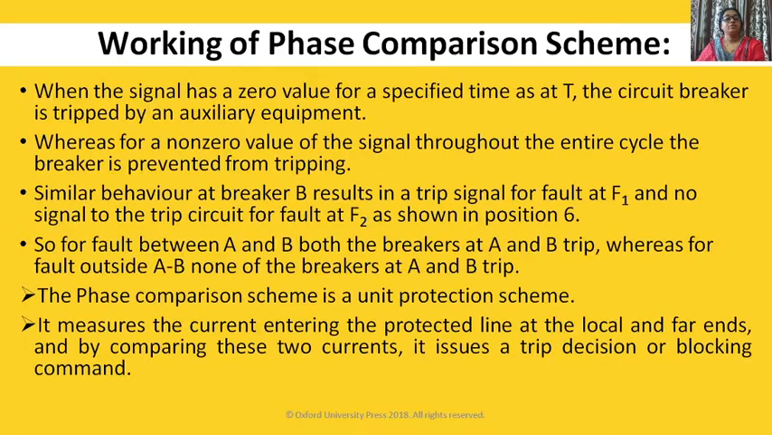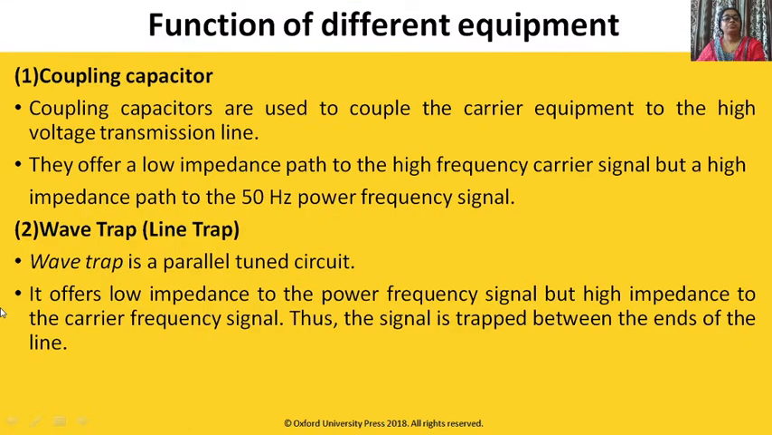Now we'll see the phase comparison scheme is a unit protection scheme because the zone is defined. It measures the current entering the protected line at the local and far ends, and by comparing these two currents it issues the trip decision or blocking command. Okay. Now what are the different apparatus involved in the phase comparison scheme?